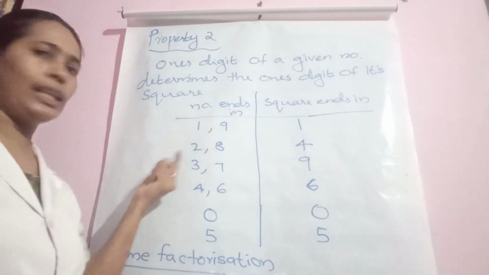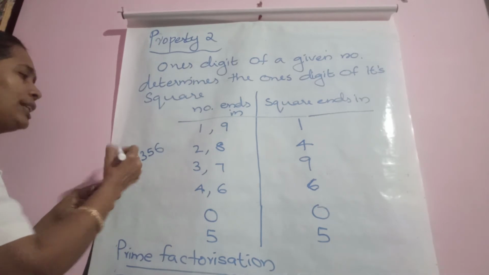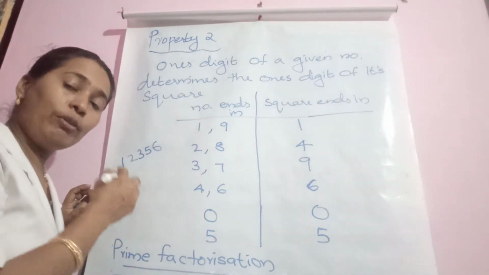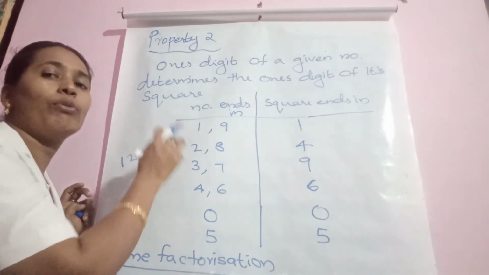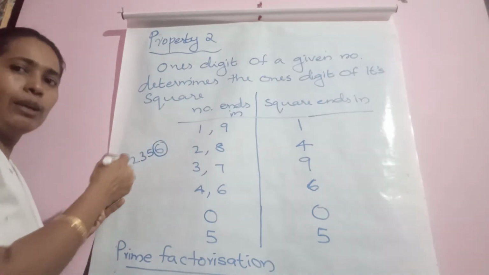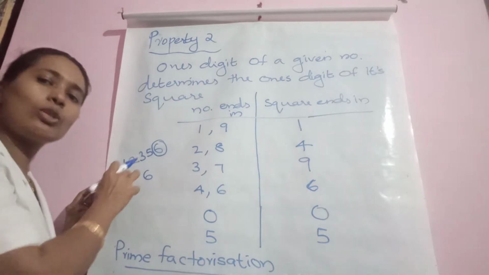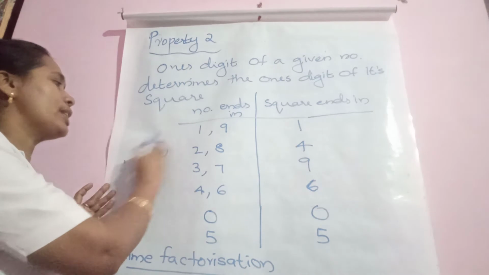Okay, if a number is given to you, sometimes a little bit bigger number will be given. 1, 2, 3, 5, 6 is a number. Find out the digit in which its square ends, or what is the ones digit of its square. Its ones digit is 6. The square of 6 will end in which one? 6. Directly we can write its square ends in 6. So you can expect questions on the same.